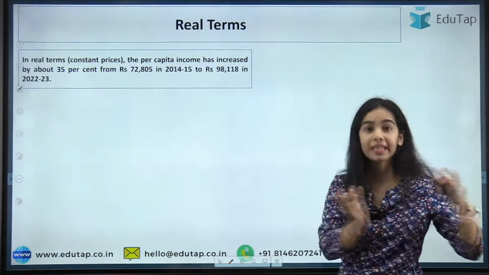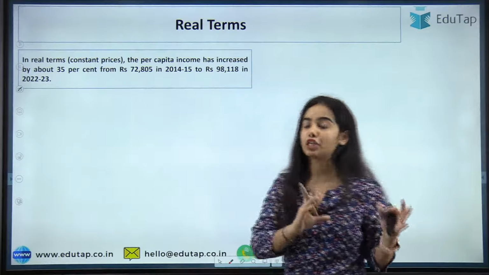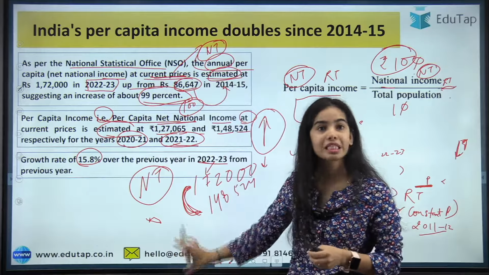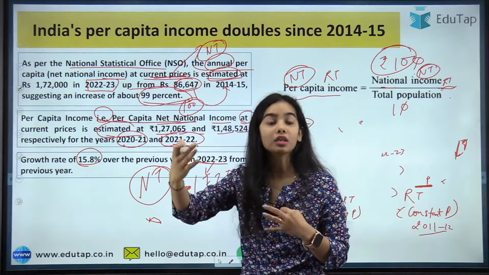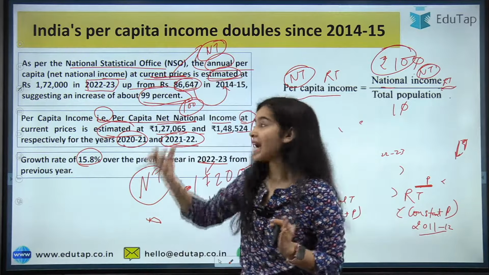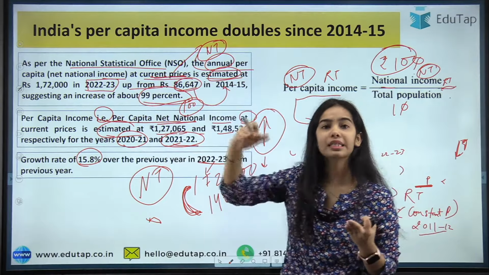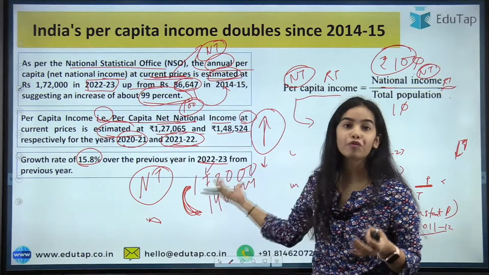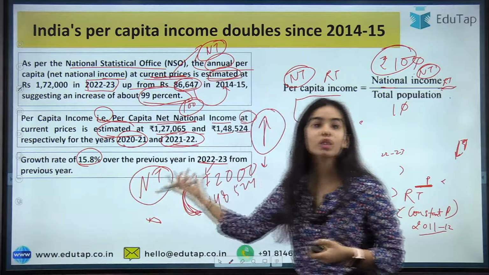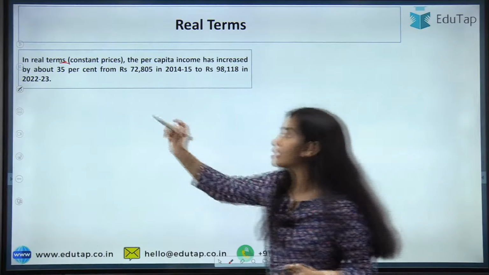But let's delete this inflation part. Let's take into account the negative effect of inflation and delete the inflation. So now let's see in the real terms what is happening. In the nominal terms we have seen that there is a doubling of the per capita income since 2014-15 to 2022-23, and in the previous 3 years there is a continuous increase in the per capita income, from 2021-22 to 2022-23 there is 15.8% growth. Okay, so now coming to the real terms,